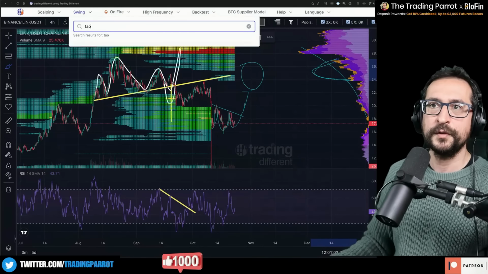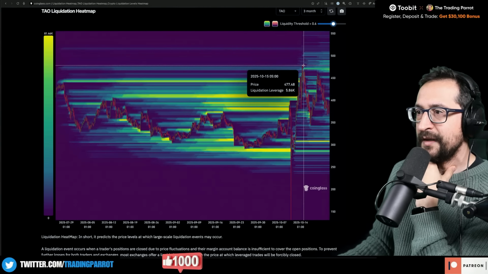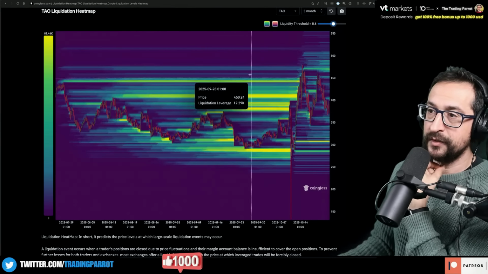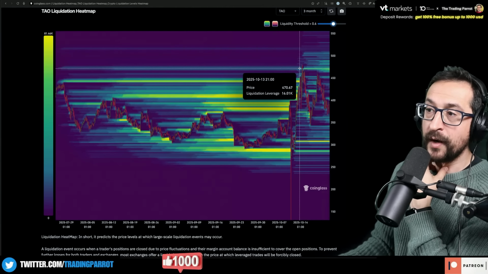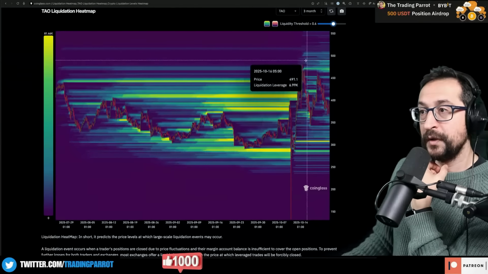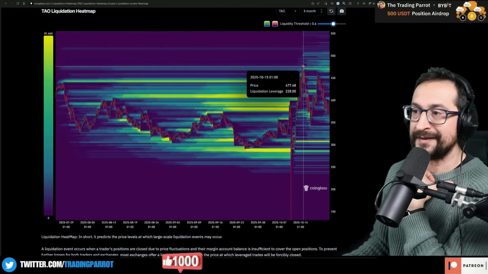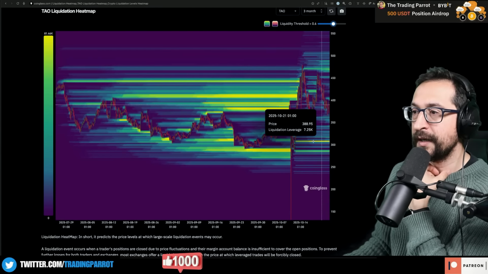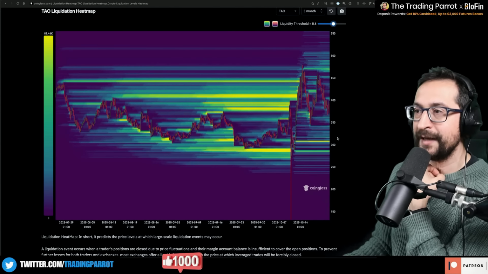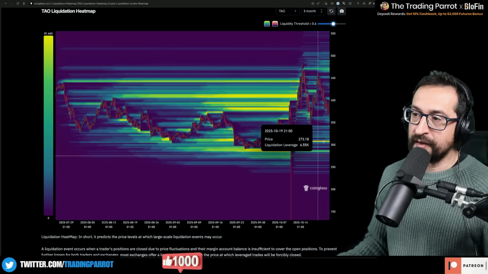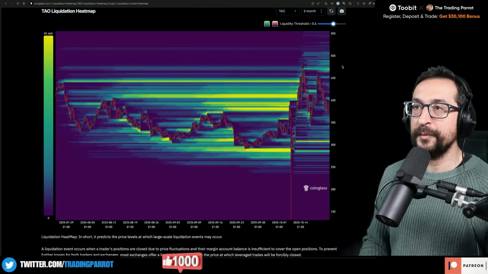TAO, let's see. There's no TAO here. Very little liquidity. We reached 477. So all these longs already took the liquidity. So there was a lot of liquidity, but it got already taken, and it hit the extension of 1 Fibonacci from the very low. So there is a risk that now they run out of incentive to carry on into 688. You need to measure that. And you have a level of liquidity at 307, another one at 284. That is your current risk for this to retrace and come back for that. On the upper end, there is 470 that is starting to build up, but not that big.